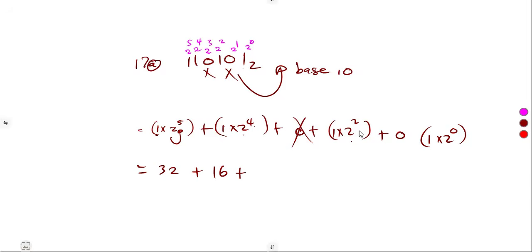That's a 0 there. 4 times 1 is 4. That's a 0 here. 2 to the power of 0 is 1, times 1 is 1. So we add everything. That's 20 plus 32, which is 52, plus 1, which is 53.